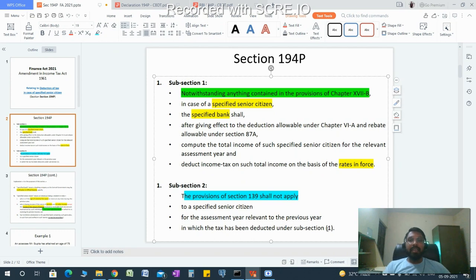It means if tax has been deducted under section 194P subsection 1, then the specified senior citizen is not required to file ITR under section 139, because all the tax has been computed, income has been computed, and tax has been determined and deducted and paid to the central government, and all the compliance burden has been shifted from the assessee to the specified bank.